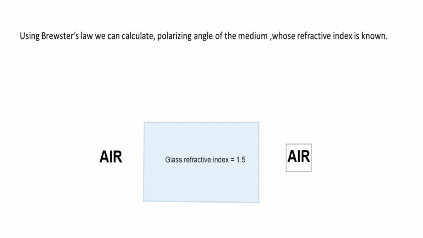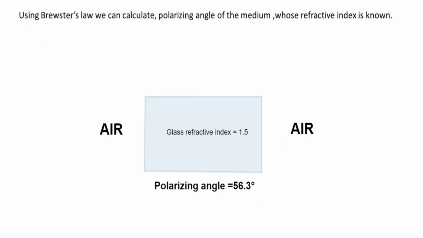Using Brewster's law, we can calculate the polarizing angle of a medium whose refractive index is known. For example, for glass whose refractive index is 1.5, the polarizing angle is found to be 56.3 degree when the glass is surrounded by air.